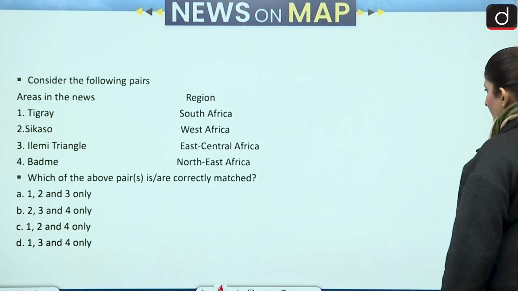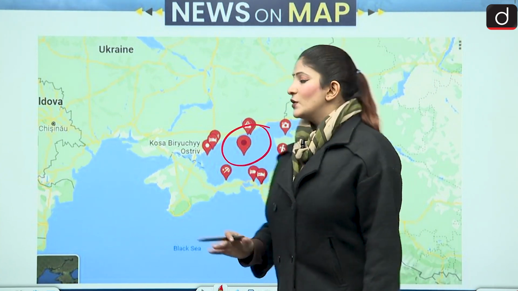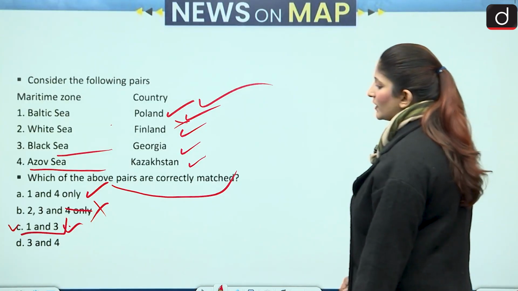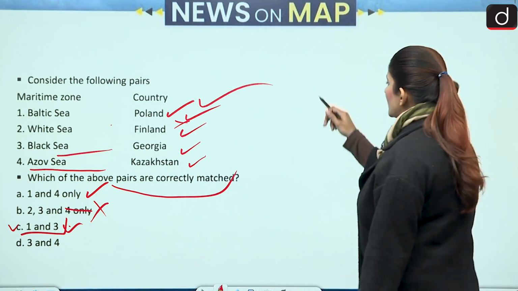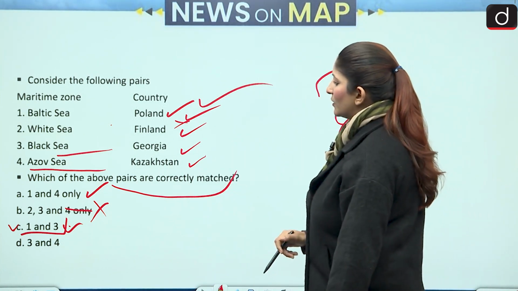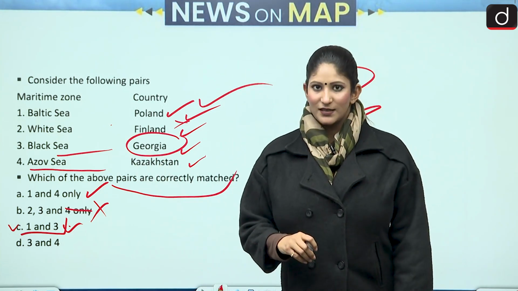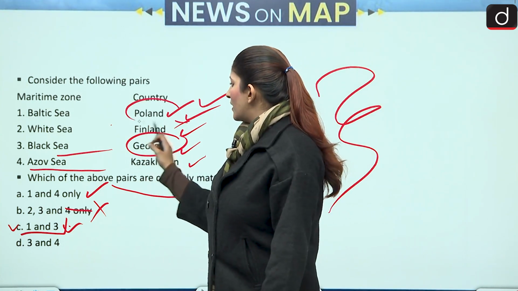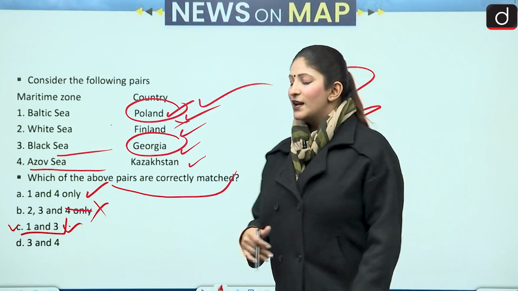If we talk about Kazakhstan, Kazakhstan basically has a border with the Caspian Sea. So now this fourth pair becomes incorrectly matched. Again, we have the correct answer over here. It should be option C, 1 and 3 only. And if we talk about this particular region, Georgia is witnessing a lot of civil unrest, and Poland is also witnessing a lot of backlash from the western region. That is why this question was asked.